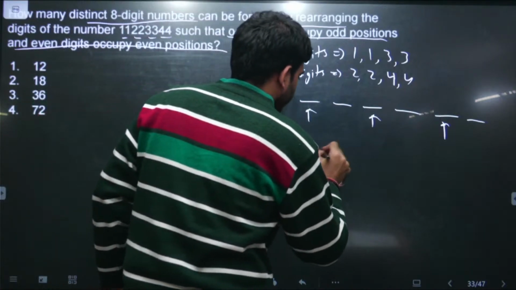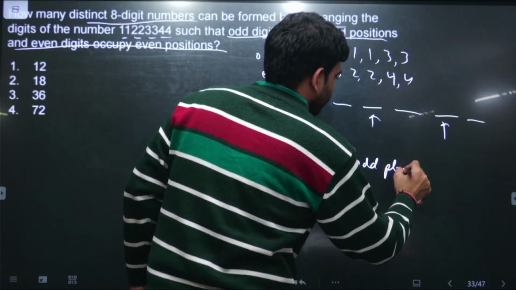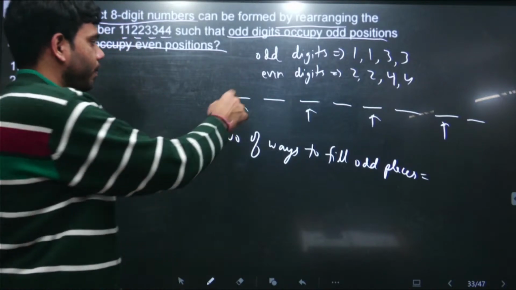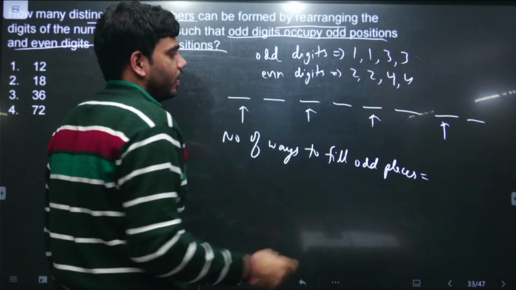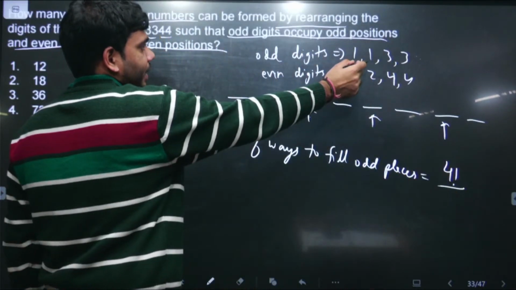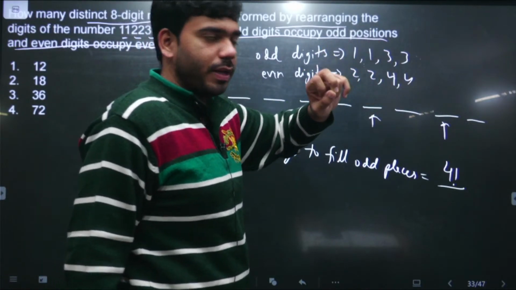Number of ways to fill odd places. To fill the odd places, we have 4 places and 4 digits. So there will be a total of 4 factorial ways, but here repetition is there. The digit 1 is appearing 2 times and digit 3 is also appearing 2 times.